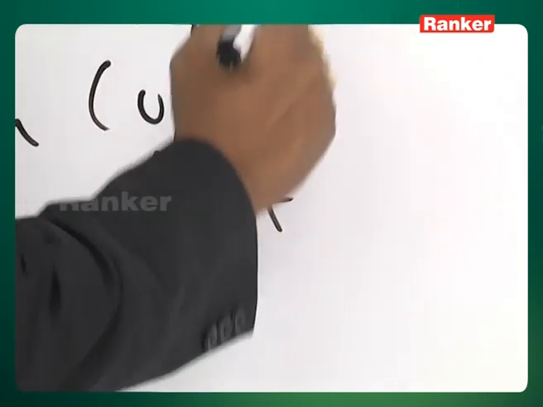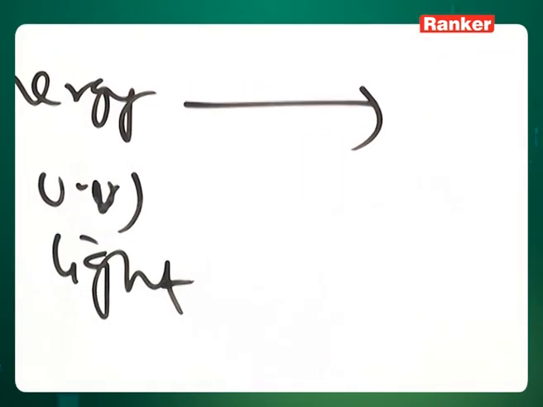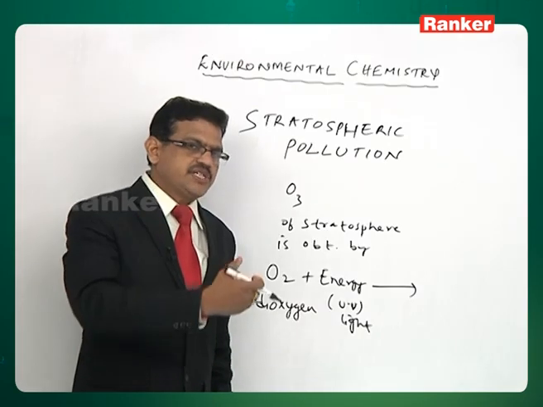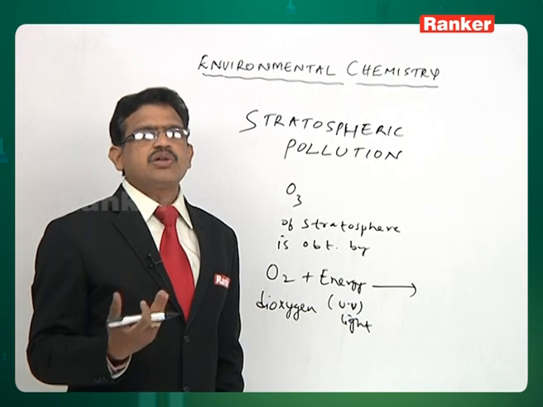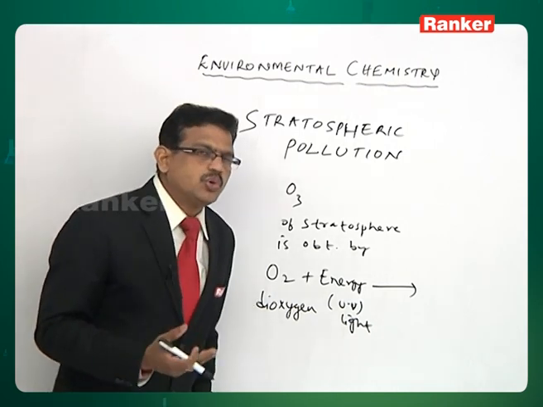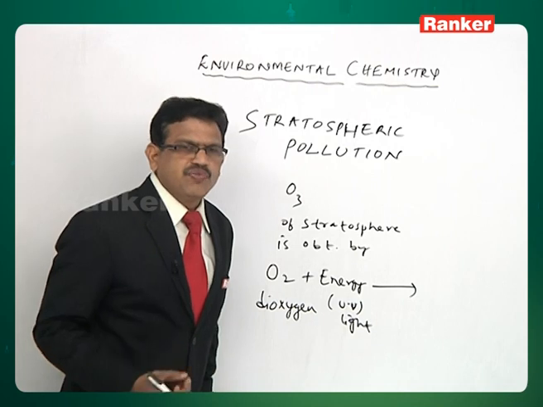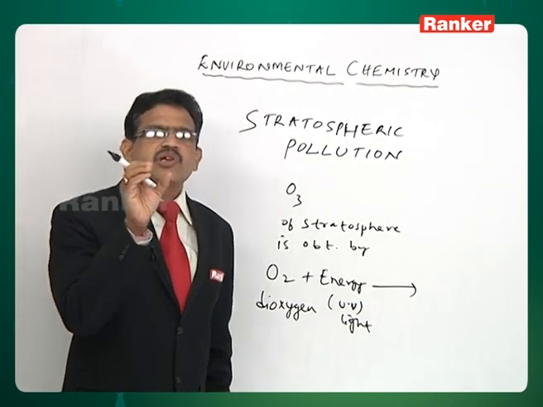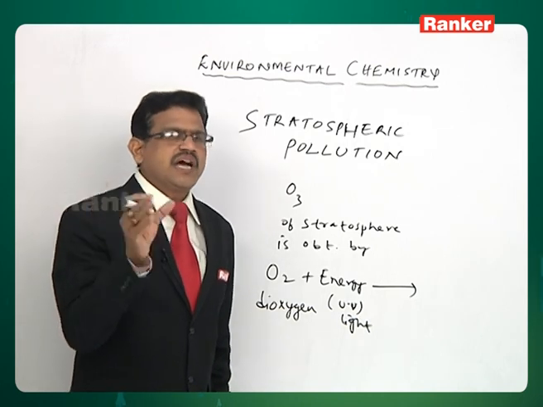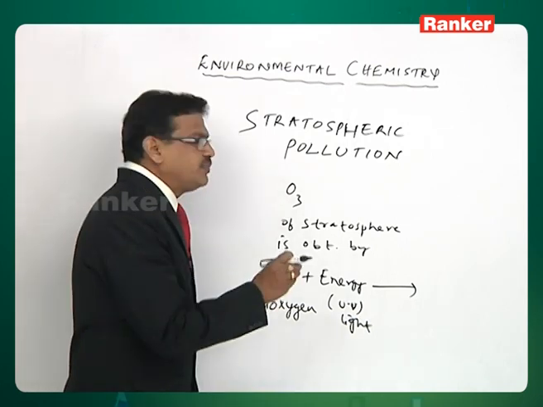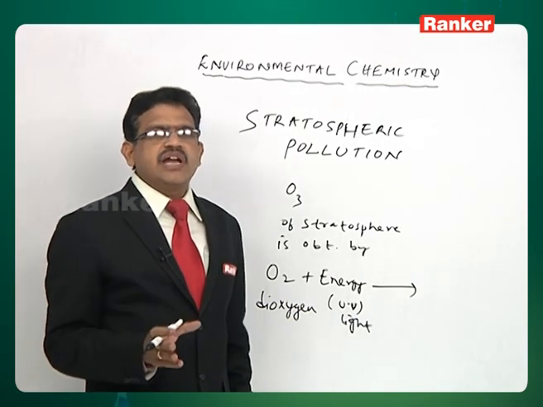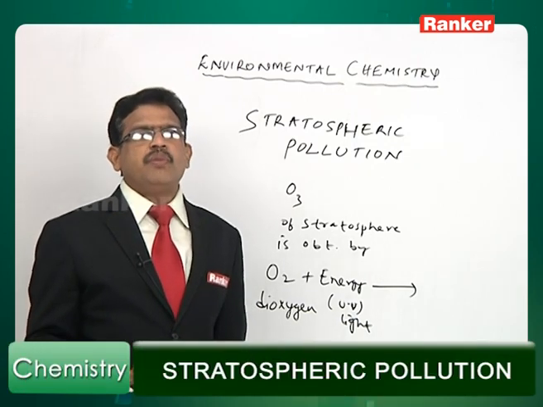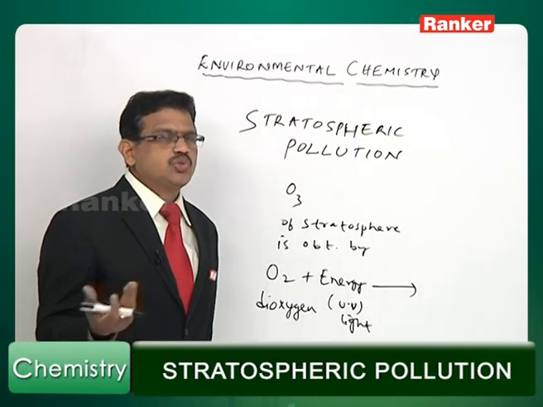This absorbed energy from the ultraviolet light coming from the sun converts dioxygen molecules into ozone. Formation of ozone is an endothermic process. The ultraviolet radiation splits molecular oxygen into free oxygen atoms. These oxygen atoms combine with another molecular oxygen to form an ozone molecule.